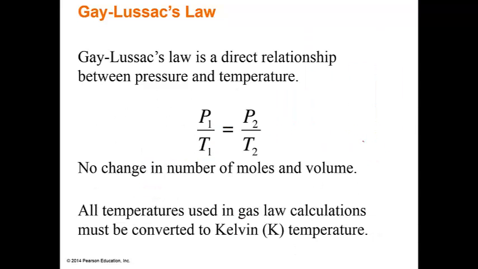If we look at Gay-Lussac's law as a direct relationship between temperature and pressure, P1 over T1 equals P2 over T2. Where do we see that? Well, Charles' law, that's weird. It was V1 over T1 equals V2 over T2. I wonder if that's going to come back to us in a little bit. Maybe not in this section, but it wouldn't surprise me if we talked about it in the combined gas laws. It'll be really exciting. I know you guys can't wait.